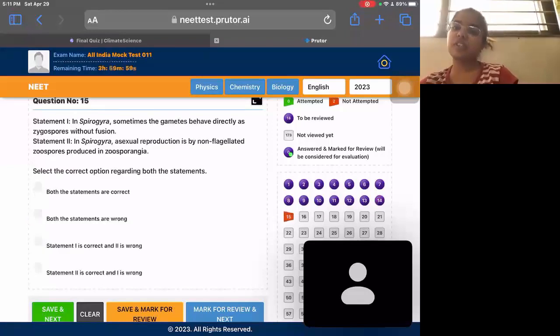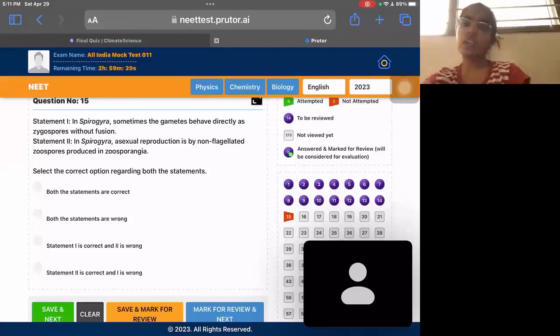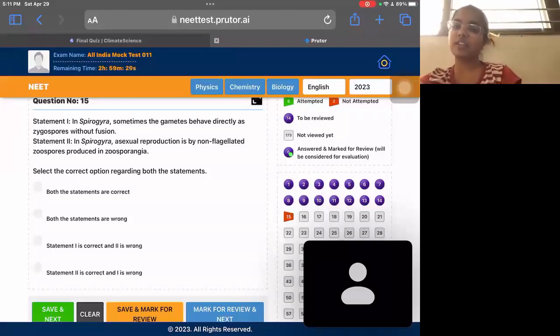Okay, the 15th question is, there are two statements and we need to see which one is right or wrong. In Spirogyra, sometimes the gametes behave directly as zygospores without fusion. That is right. That is called azygospores. That happens sometimes. So statement 1 is correct. In Spirogyra, asexual reproduction is by non-flagellated zoospores producing filaments. No, that is wrong. In Spirogyra, asexual reproduction is by fragmentation, not by non-flagellated spores. So that is wrong. So statement 1 is right and statement 2 is wrong. That is option 3.